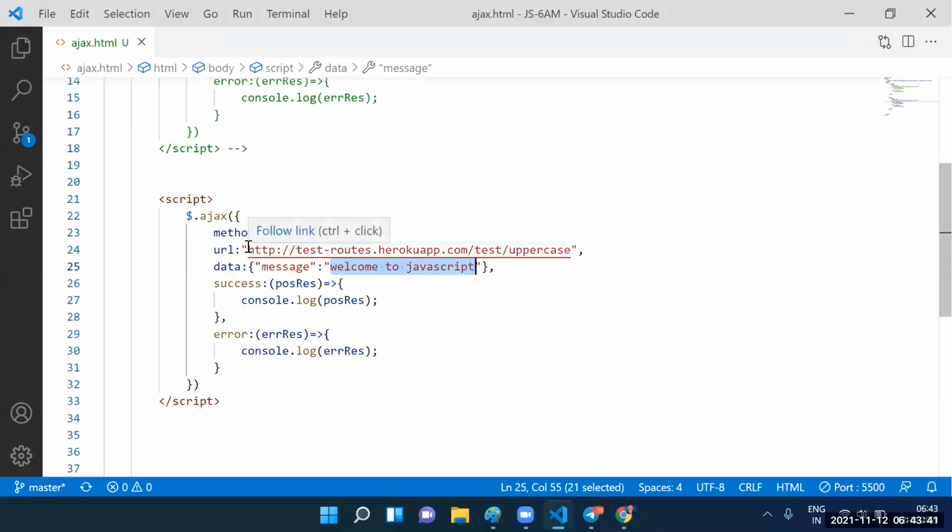Maybe we don't know, guys. So this is the server here. Basically this server backend is the .NET server. I think I have seen some code here. We can call it the .NET server. The server takes small characters, and after taking them, it generates capital characters. The capital characters are stored into the positive response.